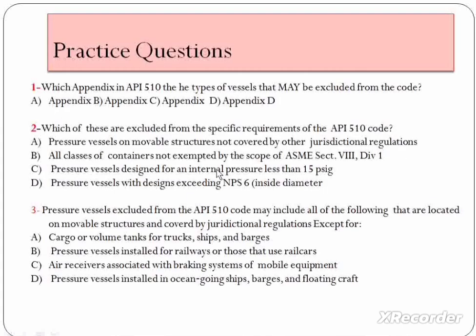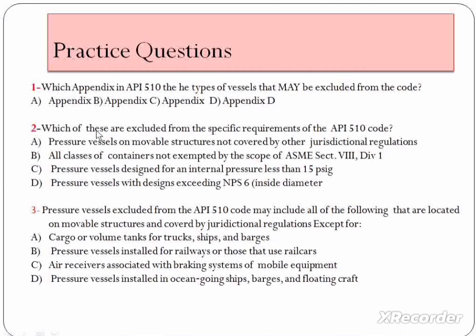Here are some practice questions you have to solve by yourself. Sorry, I wrote appendix here, but it should be annex. Which annex of API 510 lists the types of vessels that may be excluded: Annex A, B, C, or D? You have to answer which annex tells us about the vessels which are excluded from the code.